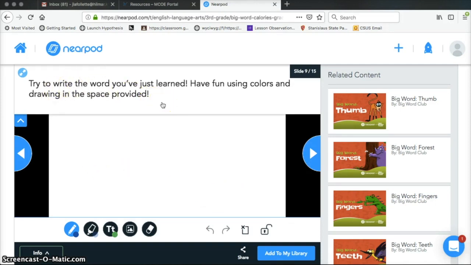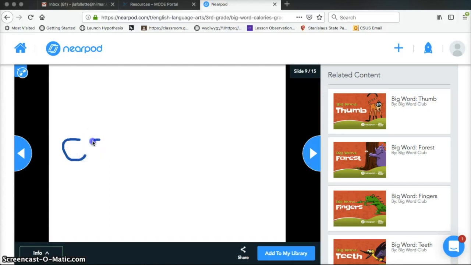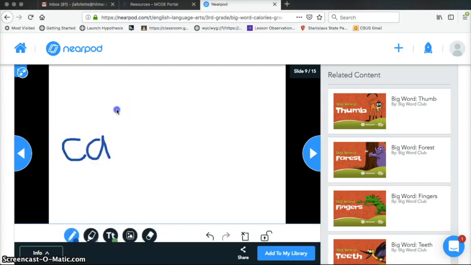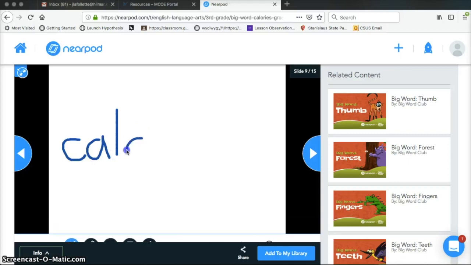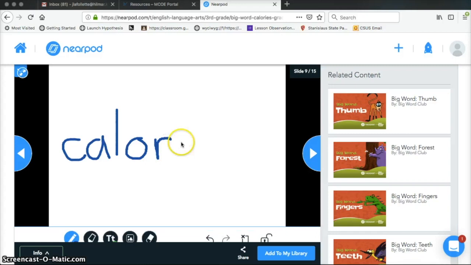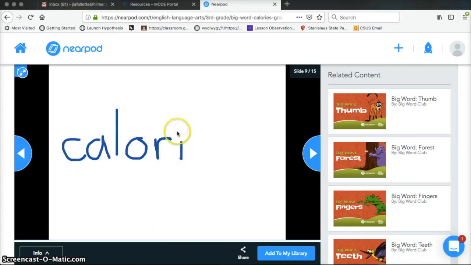Keeping in mind that if students do these on a smartphone or an iPad, these drawing parts will be much easier. If they're trying to do it on a laptop or a regular computer with a mouse, it's going to be really hard for them. For example, I'm doing this with a touchpad, and I have a little bit of practice trying to write with this, but if I were doing it like a kid, I would probably have a really hard time writing the word like this. As you can see, my E has some issues.